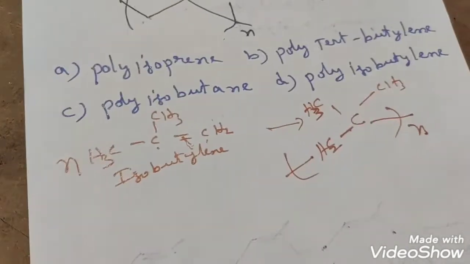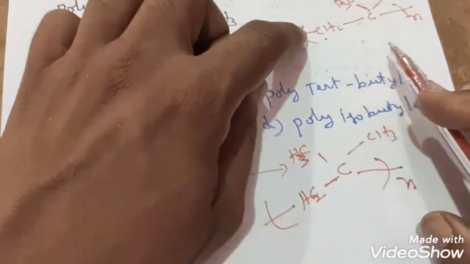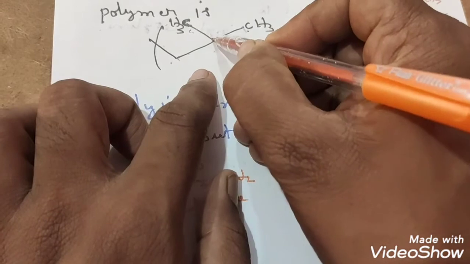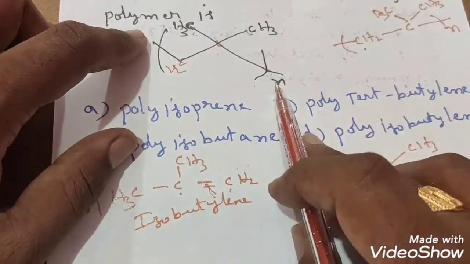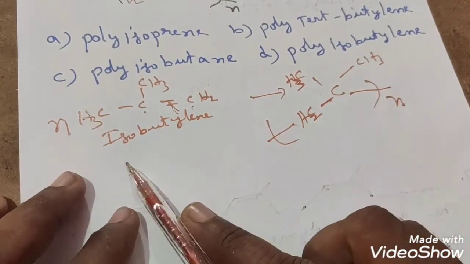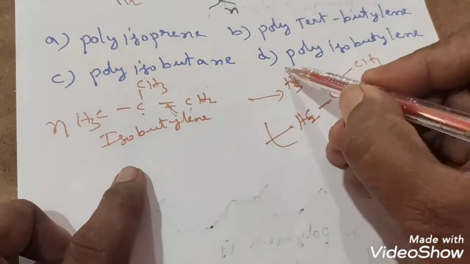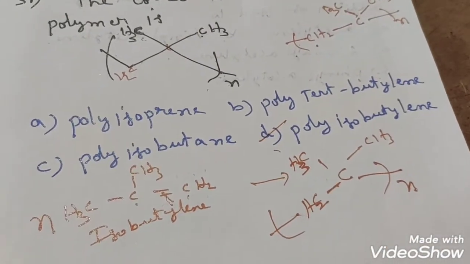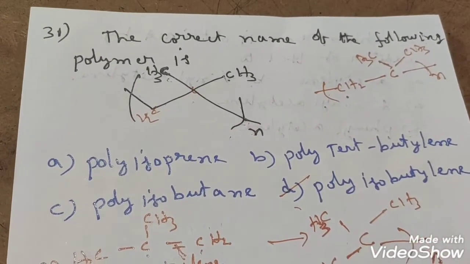The same thing is there or not here. On the CH2 side, continuation part I have taken. On the carbon side also continuation part I have taken. The same thing. If you take here, this is carbon, here CH2 is there. CH2 continuation part, carbon continuation part, N times is there, students. So this polymer came from what? Isobutylene. So how many times is there? N times. So that's why polyisobutylene is the correct answer, students. So this is the correct answer. Polyisobutylene. I hope everybody understood how we have got this 31st question answer.